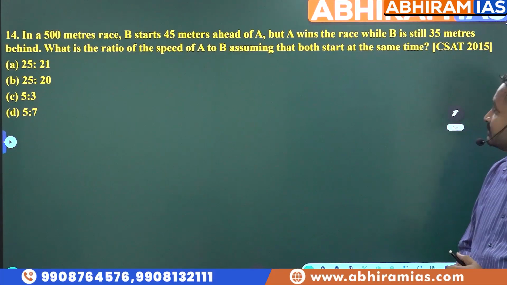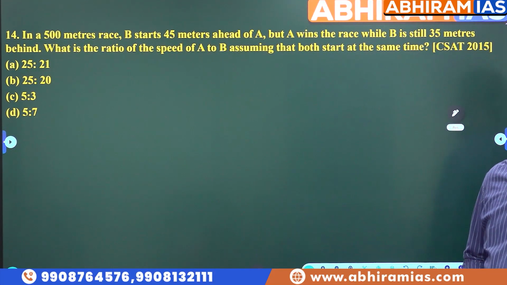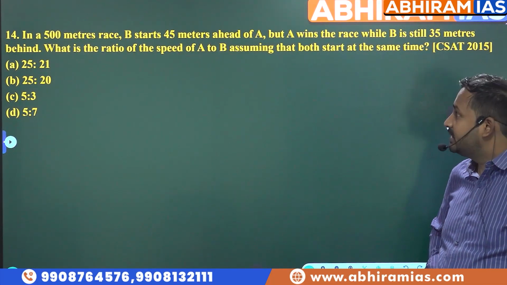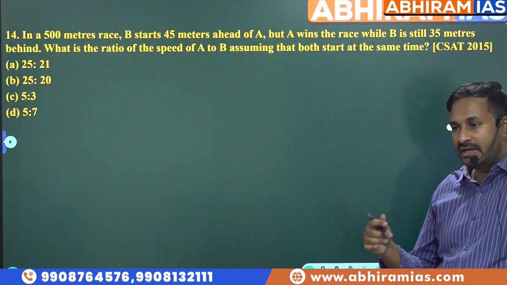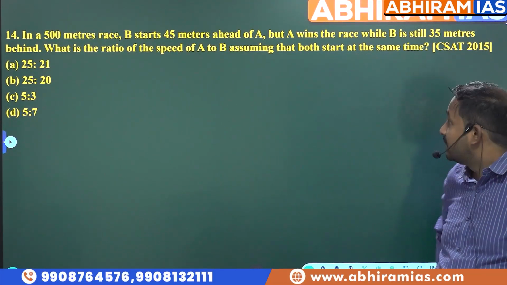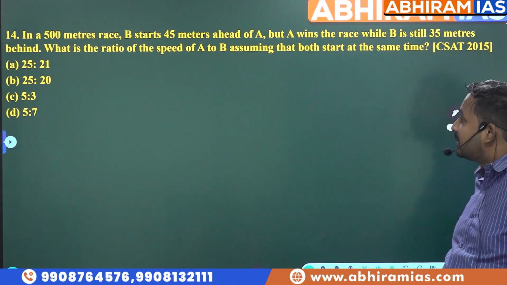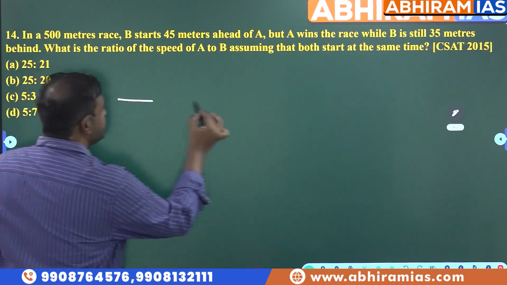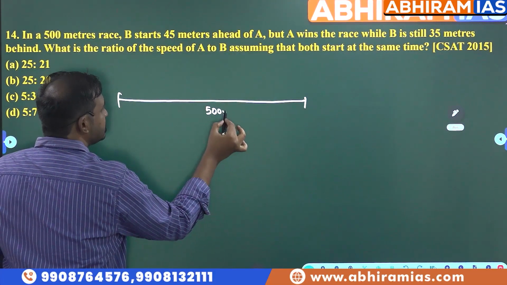Please read this question. He is giving start, so read the question and try to understand what they have given. In a 500 meter race, B starts 45 meters ahead of A. That means he already goes ahead. Okay, next: but A wins the race while B is still 35 meters behind. Just have a look.